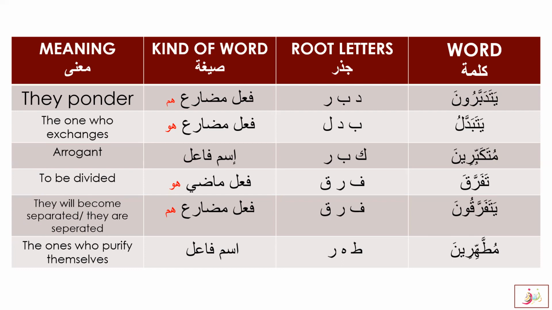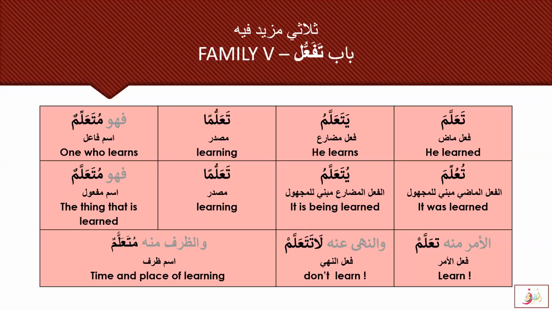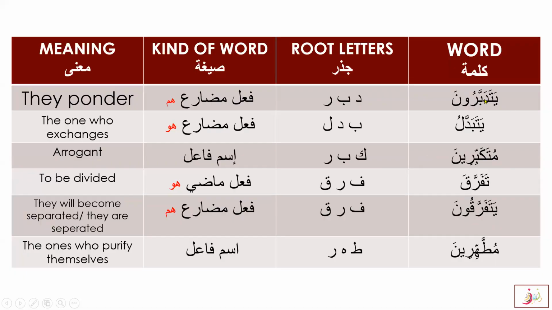Let's see the examples from this family 5: the kalima, the jazr, the sigha, and the ma'na. Here are some examples of words from this family 5. Yatadabbaruna, this is from dabbara, yatadabbaru. Here you can see the jazr. Ta'allama, yata'allamu, tadabbara, yatadabbaru. So yatadabbaruna is fa'il mudari, they ponder. For the jazr, drop all the extra letters and we get dal, ba, and ra.